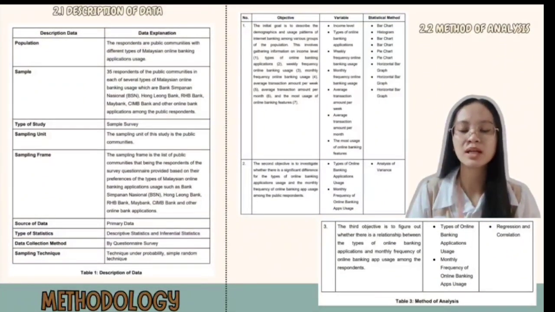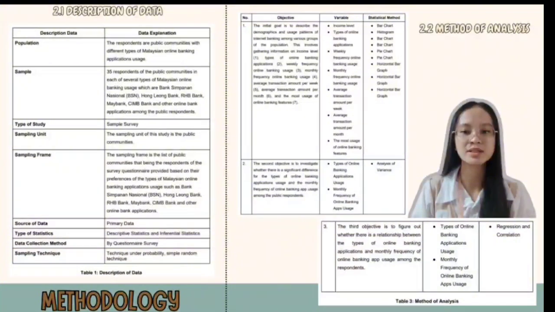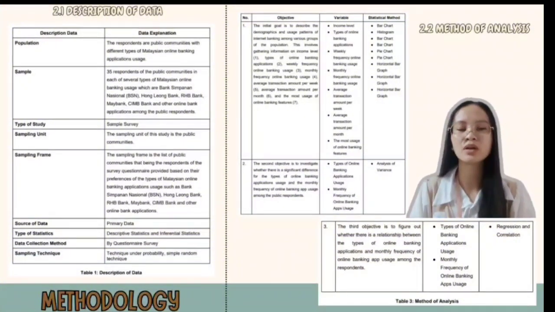And the statistical method is the analysis of variance. And the third one is to figure out whether the types of online banking applications and monthly frequency of app usage among the respondents are related. These two variables we have to investigate, and the statistical methods are regression and correlation.